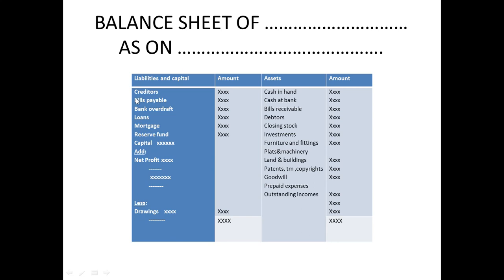So now creditors. Let us discuss the liabilities. Do listen very carefully because it's very important, and this is a new subject to you. So it's better you listen with concentration. Creditors are nothing but the suppliers to you. Suppliers of raw material, mostly raw material. So you are liable to pay them back.